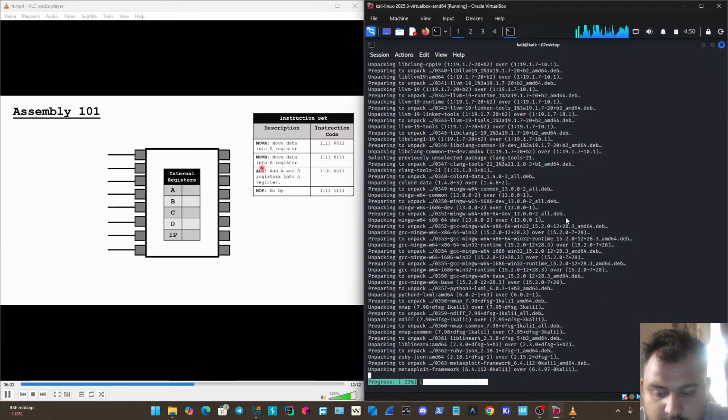The next instruction we've got is this addition. So in order to perform an addition, we would send this instruction code, and then it's going to add what's in the A and B registers into the A register. So you can already see where this move command is coming into play, because in order to do this add, we need to set the registers up to have the numbers that we want to add already in A and B. The last instruction we've got here is this no op, or nop, which just tells the processor that on this cycle, don't do anything. Keep all of your registers and everything the same and just wait.